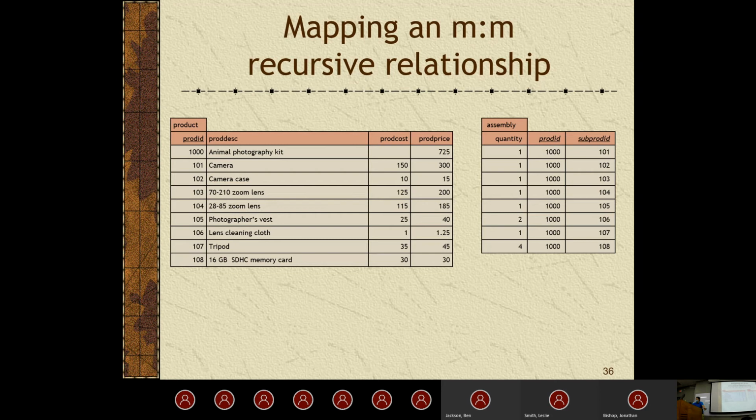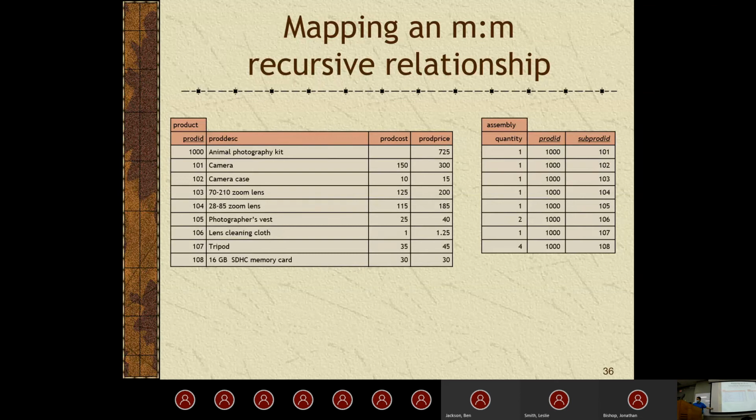So if we just map this out, we can, of course, see we have our product table here where we have all the different products, and then we have assemblies. So these are going to be like some sort of packages in this case. So imagine you're a photography store. You sell an animal photography kit. Well, what's inside of the kit?